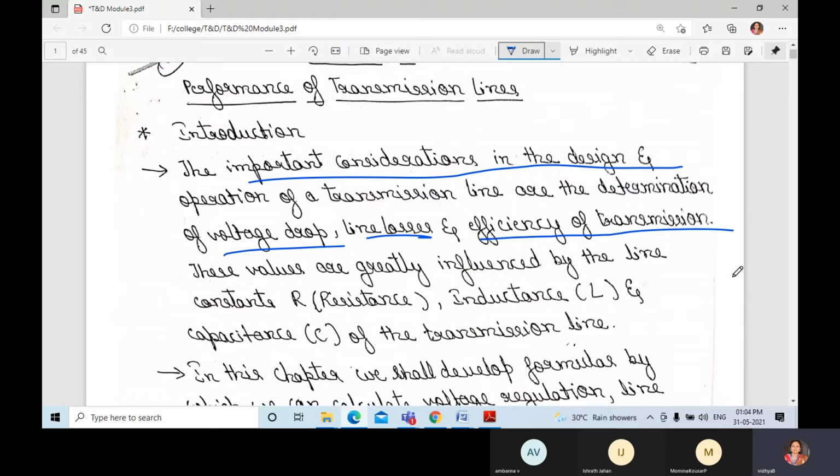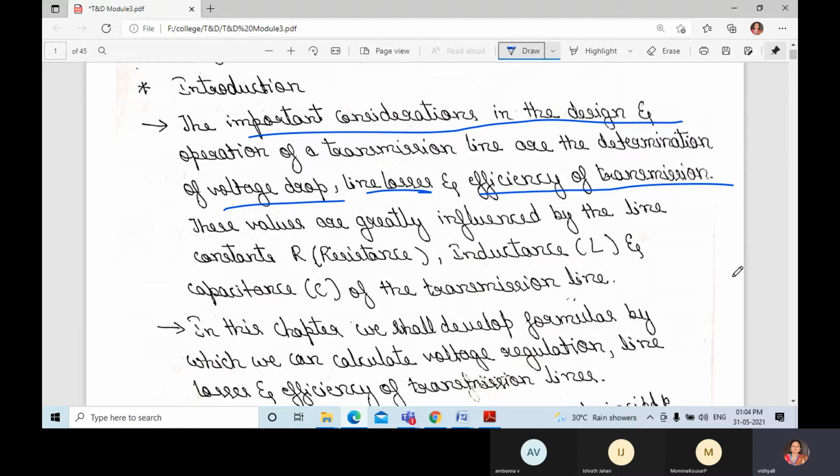Here we have already discussed resistance, inductance, and capacitance. We have derived many topics: the inductance of single phase and three phase, single circuit and double circuit, with symmetrical and unsymmetrical spacing, and similar cases for capacitance also. These values are greatly influenced by the line constants, that is, the resistance, inductance, and capacitance of the transmission line.